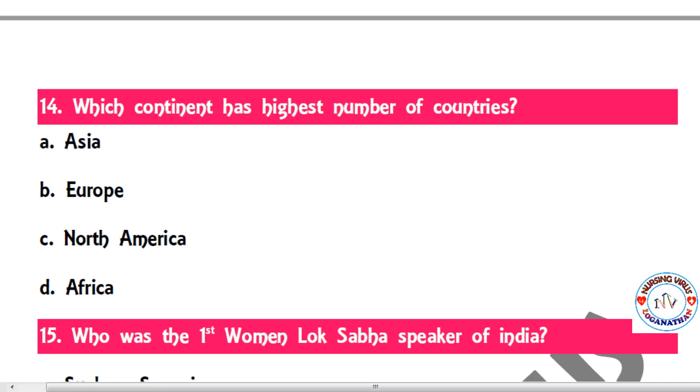So the next question: which continent has the highest number of countries? The options are Asia, Europe, North America and Africa. So they are asking for the maximum number of countries. Here the correct answer is D, Africa. Africa has around 54 countries within it.